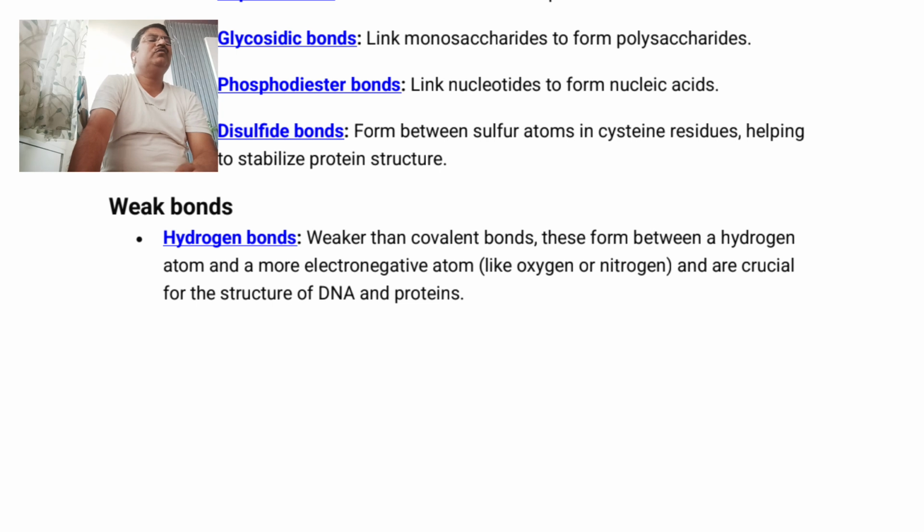How are these developed? A hydrogen bond is always developed between heteroatoms like oxygen, nitrogen or sulfur, and a hydrogen atom of the same or another molecule. These bonds are called hydrogen bonds. These are always weaker than covalent bonds. These are non-covalent bonds involving more electronegative atoms. Particularly, such hydrogen bondings are present in DNA and protein.